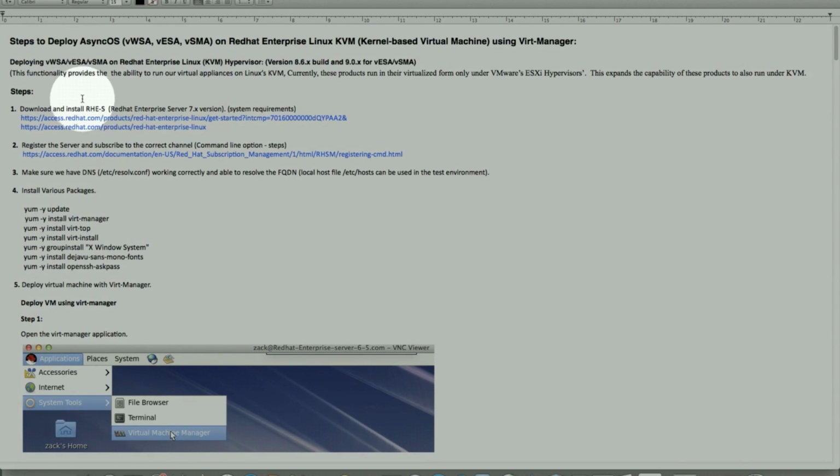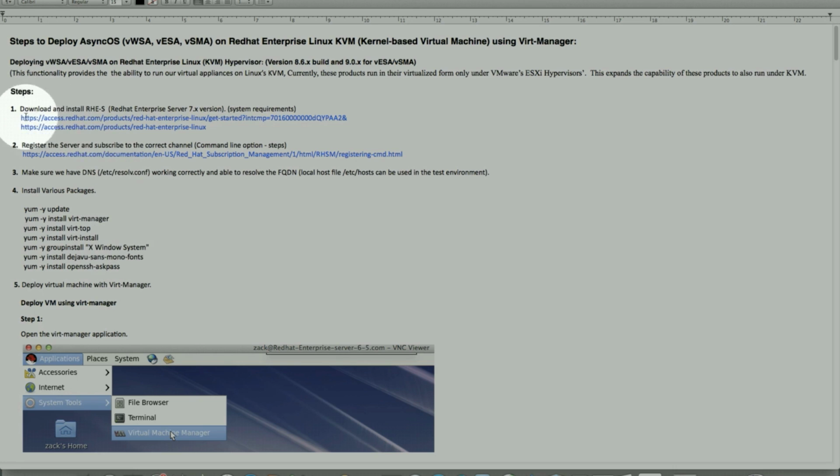So for review from the top, the new functionality that will be available soon: these two steps to deploy AsyncOS and a virtual ESA, virtual SMA, on a Red Hat Enterprise Linux KVM kernel base. And this will be available through the Virtual Machine Manager that can be deployed. This functionality provides another advantage: in an environment where servers are already deployed in a Linux environment, we can add these packages to create a virtual machine in the KVM.